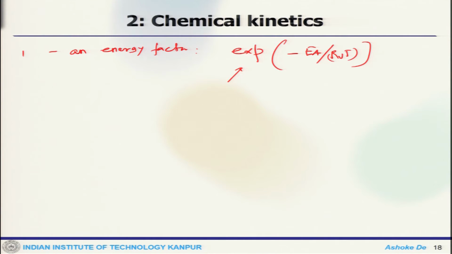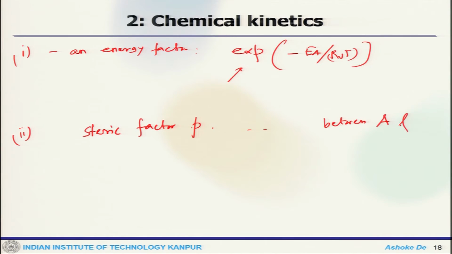So, this is factor number 1, and factor number 2 is geometrical, or someone calls it a steric factor P. So, that takes into account the geometry of collision between A and B. So, one is the energy factor, which takes into account the fraction of collisions that occur with energy above the activation energy, and the second is the geometric factor.